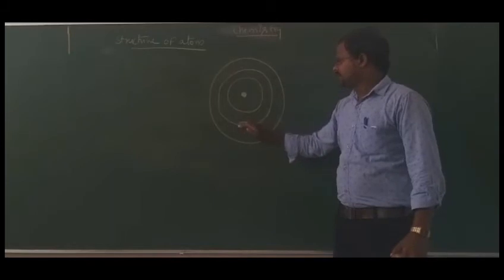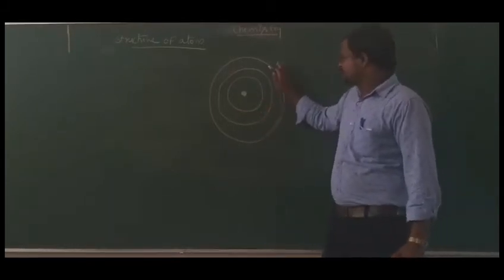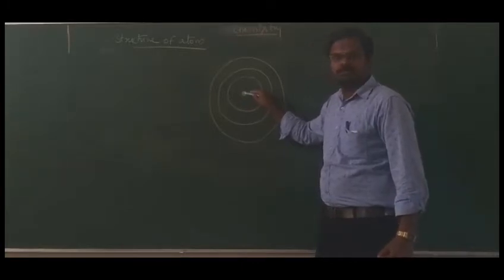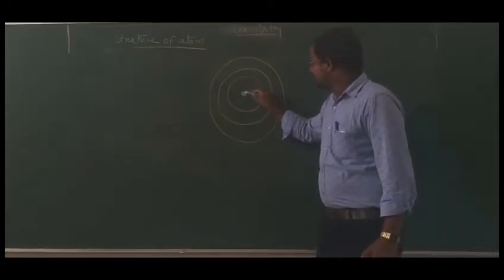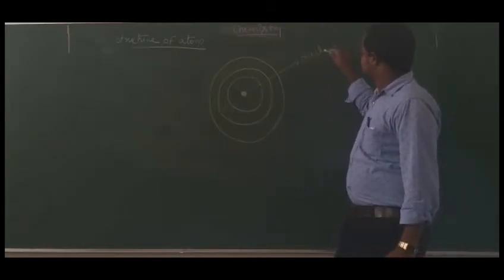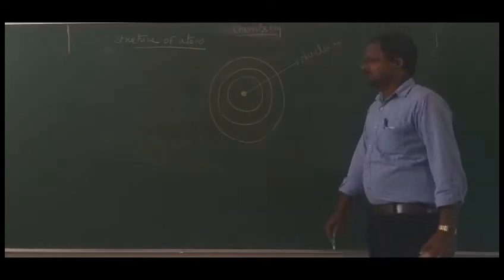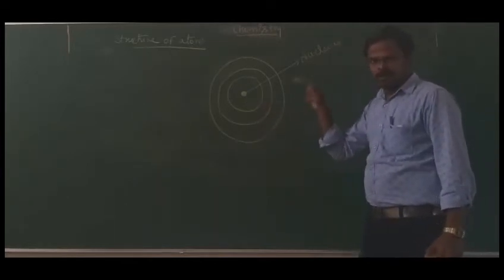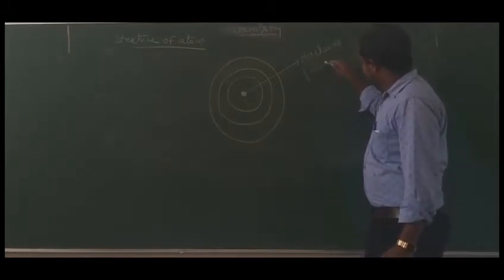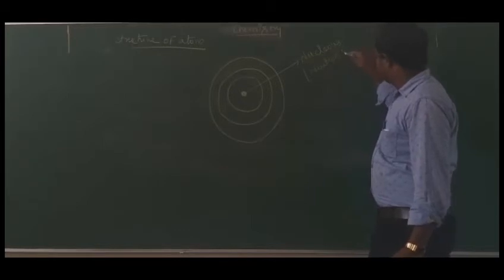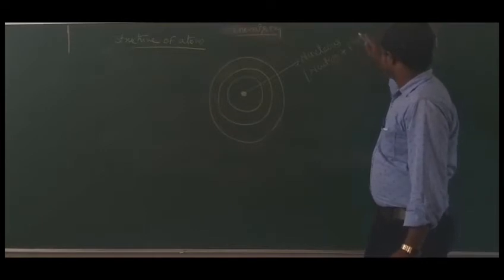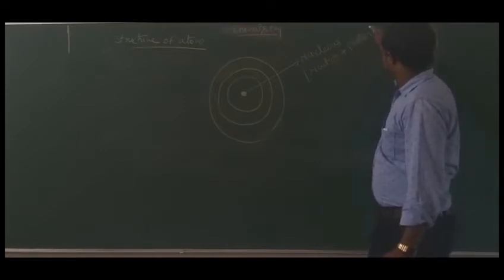See, if you take a structure of an atom, at the center of the atom is this one. It is the center of an atom, which is called the nucleus. In the nucleus, the fundamental particles present are neutron plus proton.